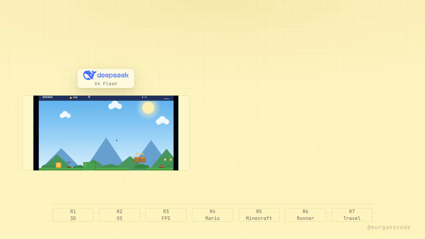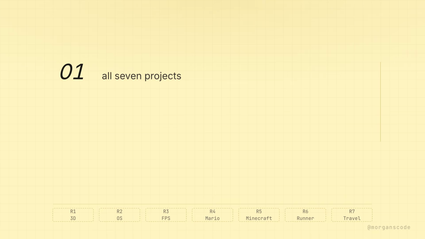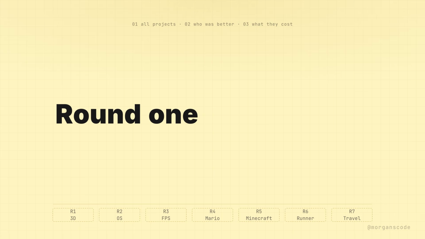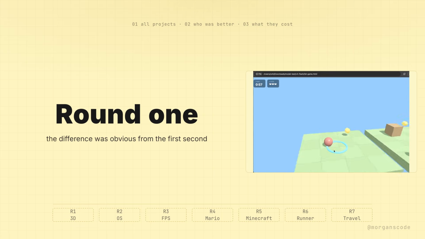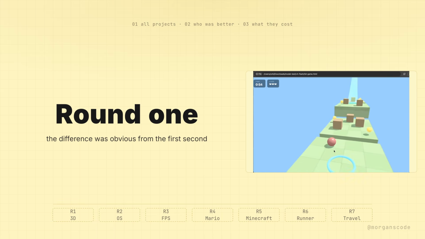DeepSeek often produced the more enjoyable result, with better visuals, sound, and small details that made its games feel more complete. So in this video, we'll compare all 7 projects, see where each model was better, and look at how much they cost. By the end, you'll see exactly how DeepSeek beat Sonnet. Let's begin with a round where the difference was obvious from the first second.